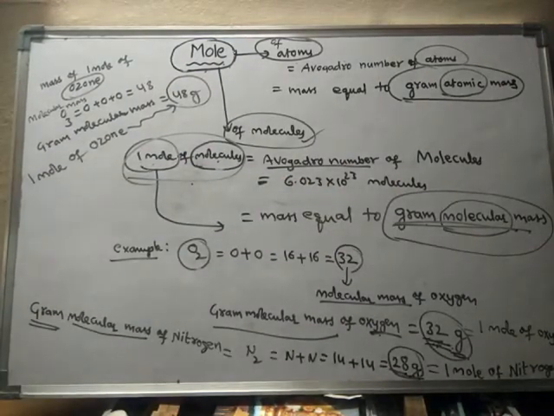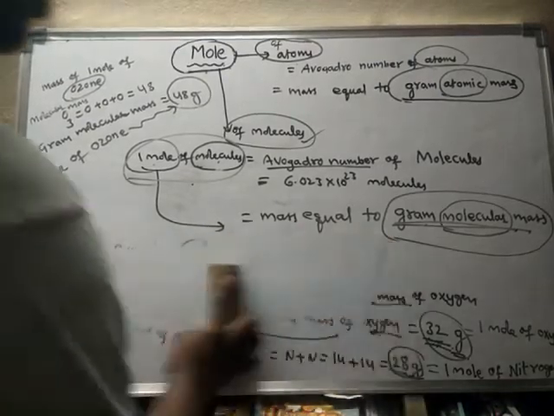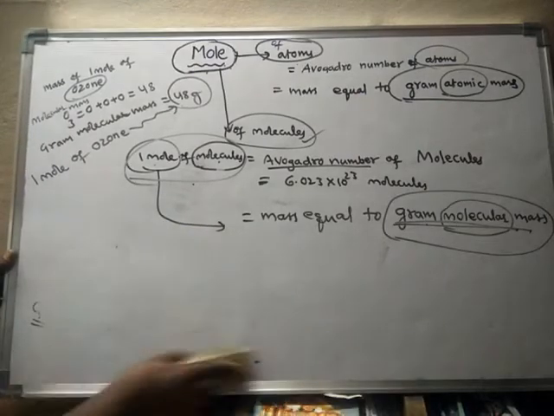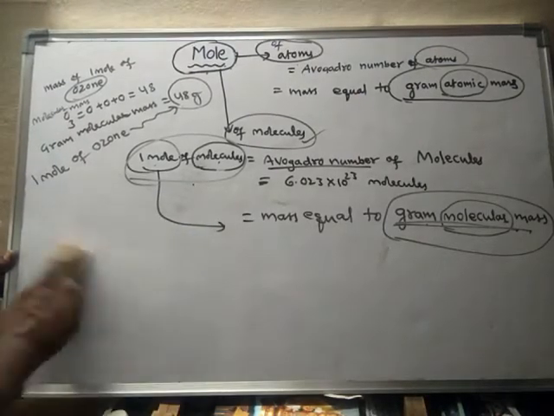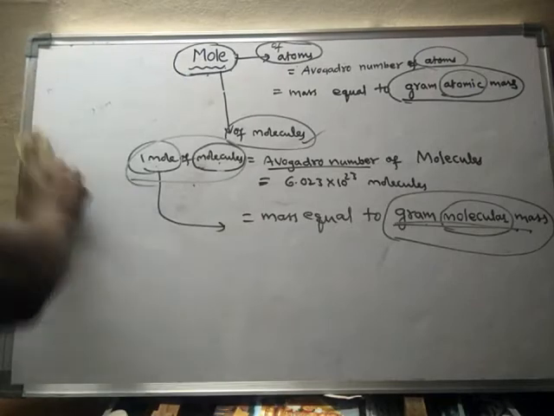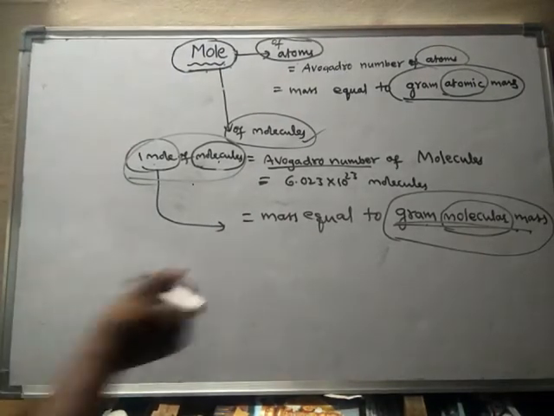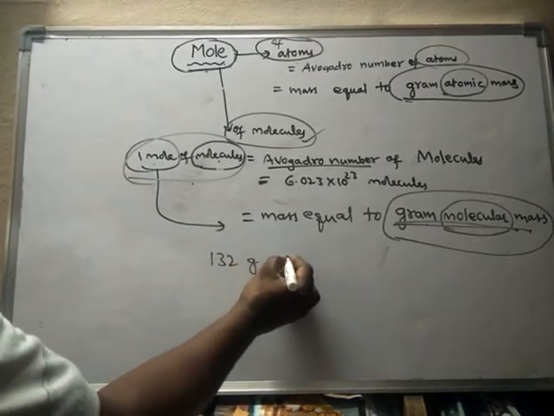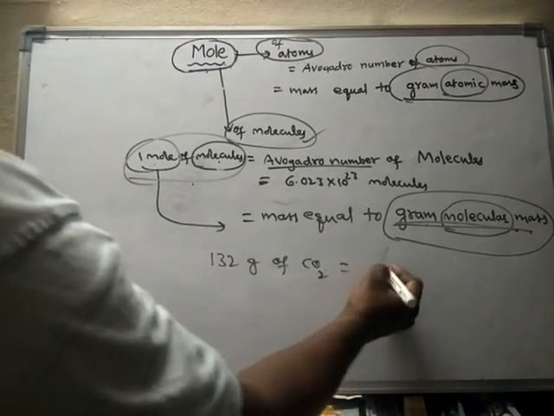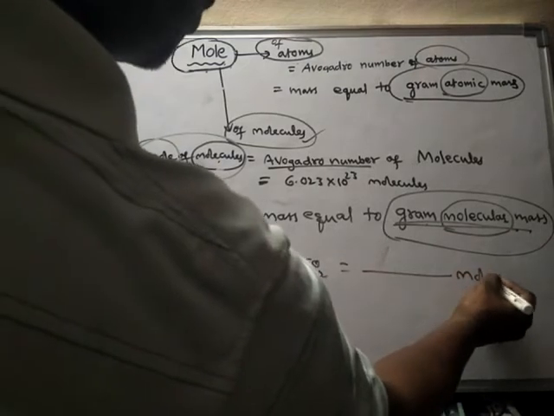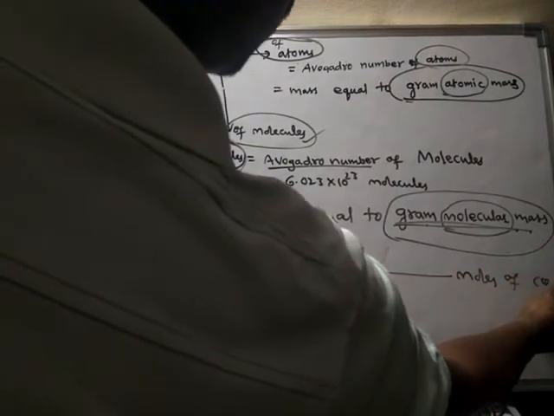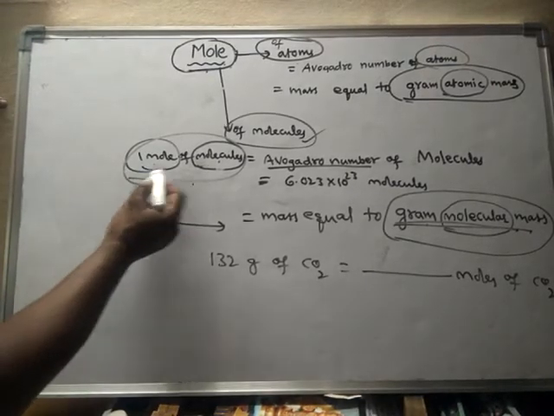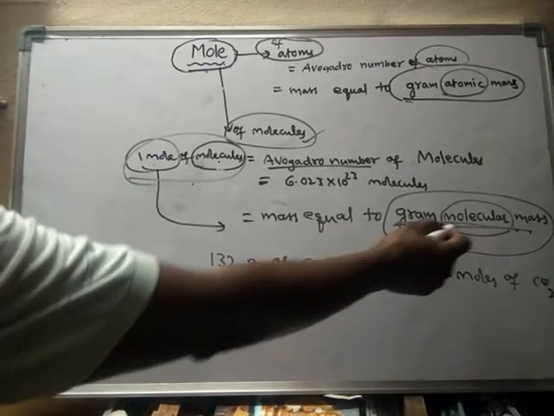Okay, one small question: 132 grams of CO2 equal to dash moles of CO2. Already we know 1 mole equals gram molecular mass.